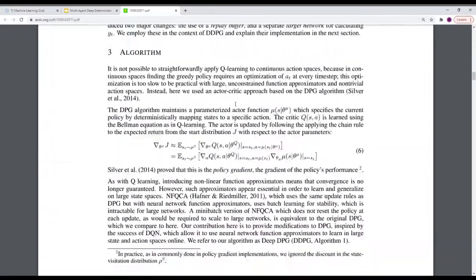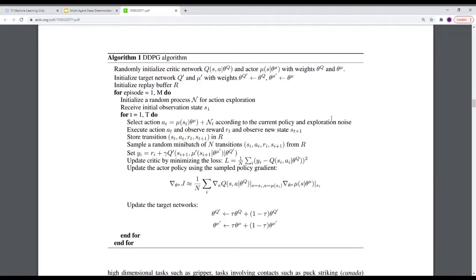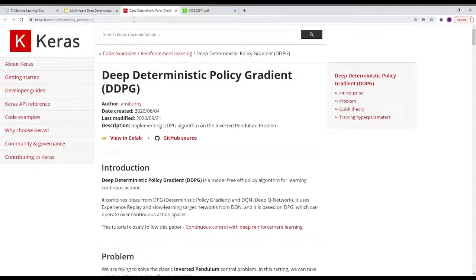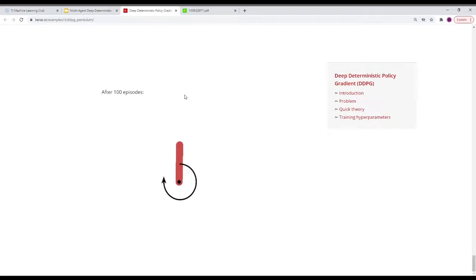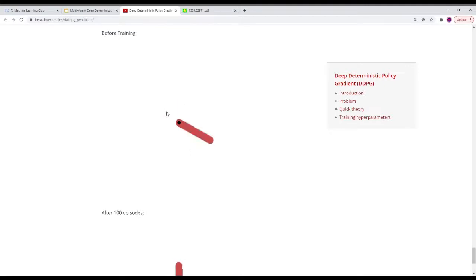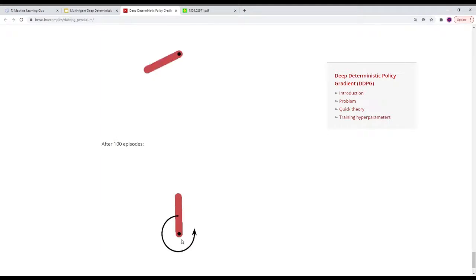If we come down here to the pseudocode for the algorithm, just as a quick overview of actor-critic, basically we have two neural networks, an actor neural network and a critic neural network. For a basic problem we can work this on, we can consider the problem of a pendulum, which we want to swing upright, and we can only control the angular velocity at the axle of the pendulum.